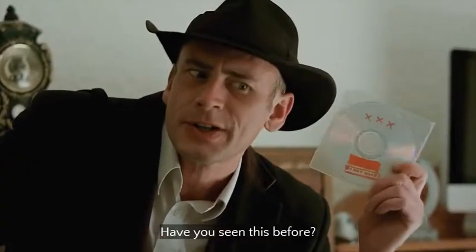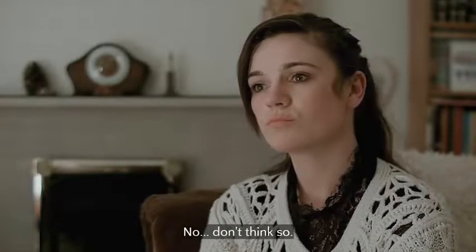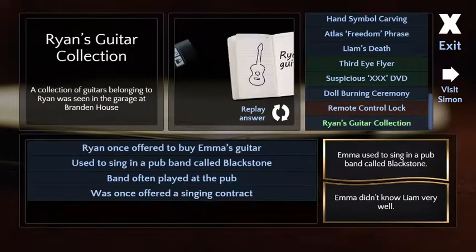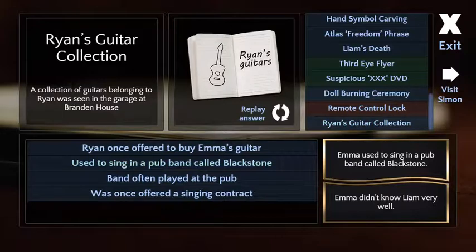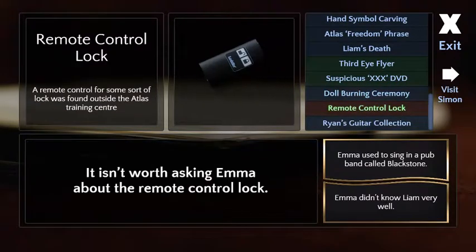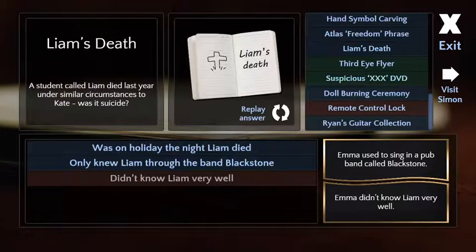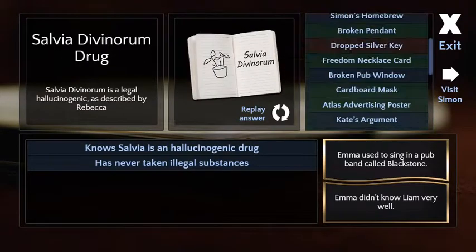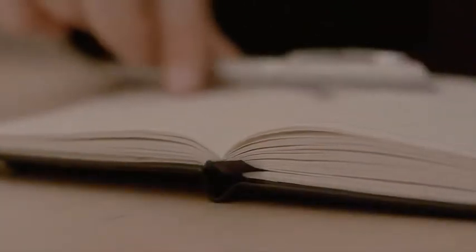Have you seen this before? No? Don't think so. Do you want to? It's pretty cool. Do you have a DVD player? Come on, let's give this one a go. She's on holiday every time someone gets murdered, by the way. Yeah, super fishy. Okay, that's it for now. She's probably the murderess.